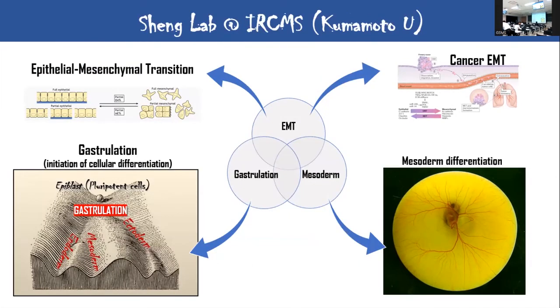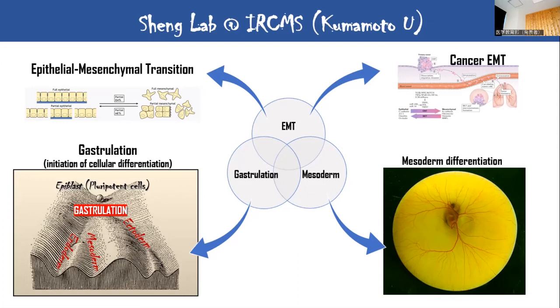We study this epithelial to mesenchymal transition in the context of gastrulation, in the context of mesoderm formation, and in the context of cancer. The reason is that when an animal is developing, the cells organize themselves in a very dynamic way. And the most important aspect of this dynamic organization is called epithelial to mesenchymal transition. So cells are either organized like a wall, with one side of the wall and the other side of the wall. Cells organize themselves in the same way, as an epithelial structure. And when they have to move around, they move around through a mesenchymal state.